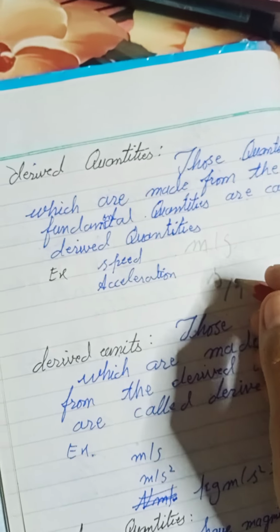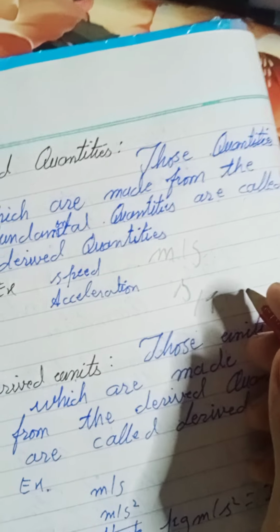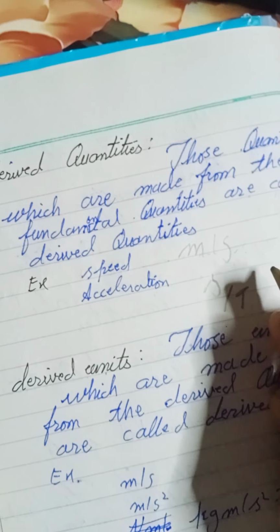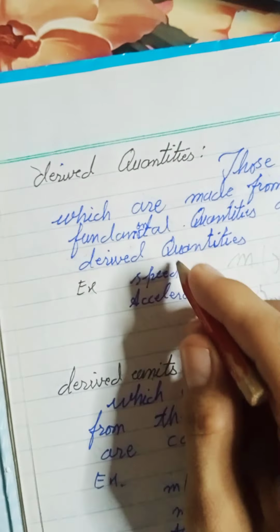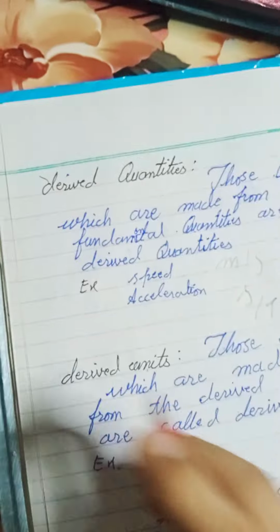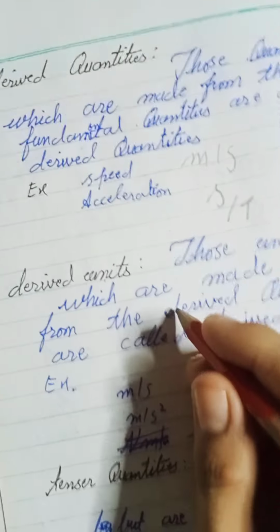It tells how much distance we travel in 1 second. So this derived quantity, speed, is made from fundamental quantities. We cannot make derived quantities without the help of fundamental quantities.